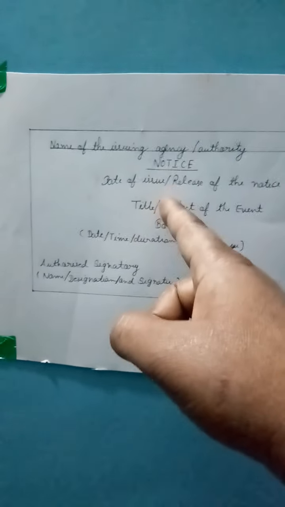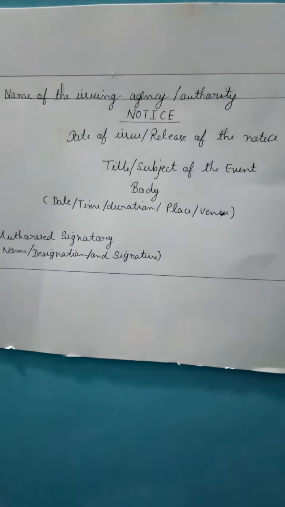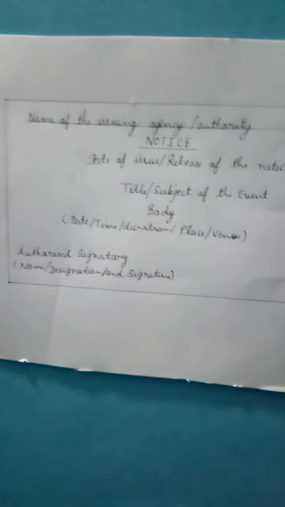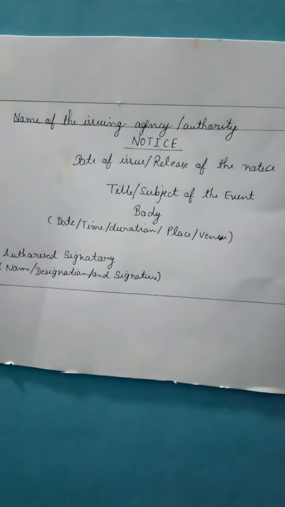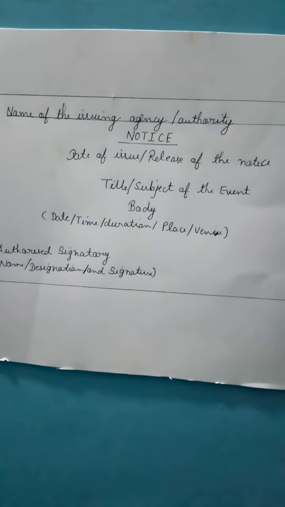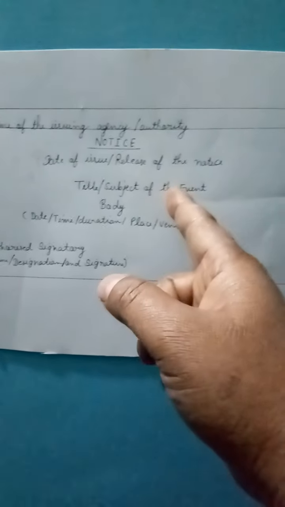The second thing is the date of issue, the release of the notice. Here you have to mention the date on which the notice is being issued, or released. The third thing is the title, the subject of the event.